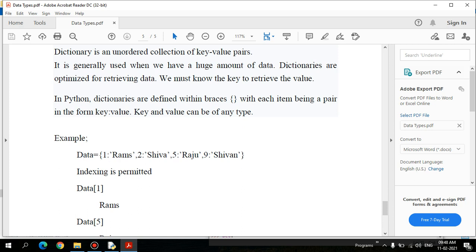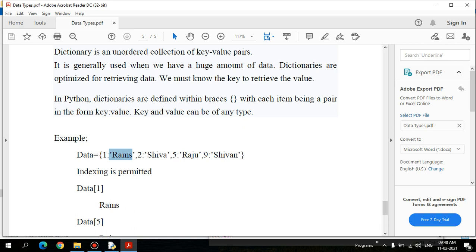That is not acting as an index to access the values, right? So here 1 is nothing but the key value, followed by the colon, and followed by the value you want to access. Next one, comma. The next data set is 2, separated with a colon, followed by Shiva, the value you want to access using the key 2. There is no necessity that the next key value should be 3. Each key value can be defined by the user itself, right?